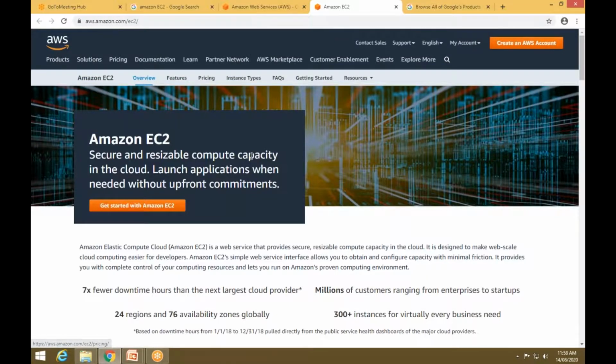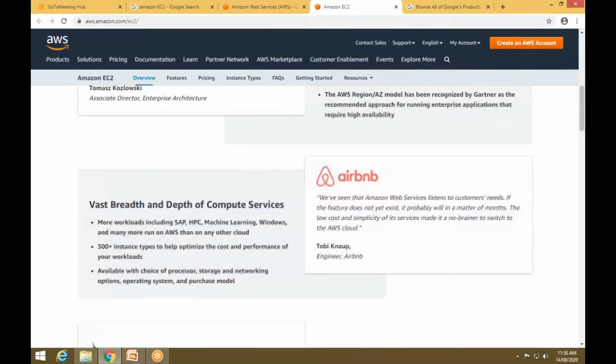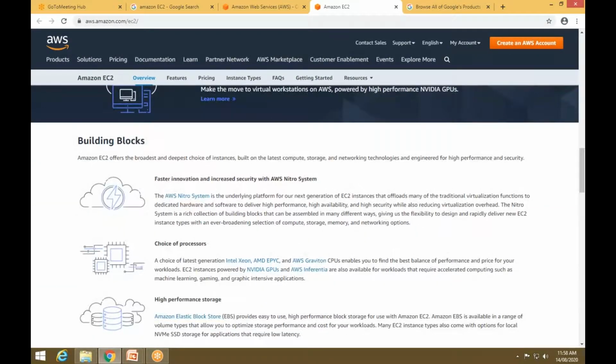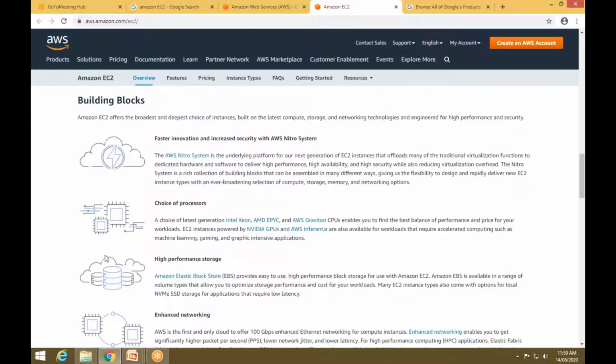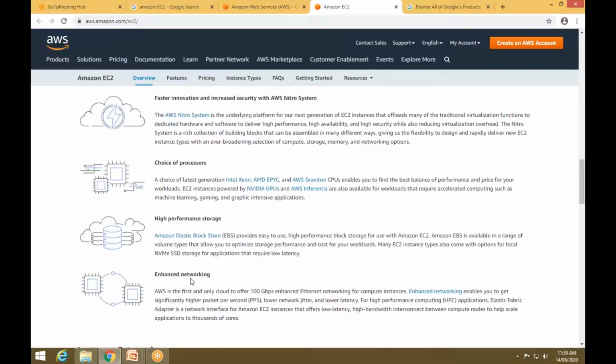Then it has some features. These are the building blocks of Amazon EC2. It is a faster and innovative cloud. Then you have the choice of processors, in the sense how much processor you want and which type of processor you want, you can choose over here, because it is an elastic one. Then it has high performance storage, it also provides some storage space. Then enhanced networking, in the sense it can connect between two different networks by using Amazon EC2, that is Amazon Elastic Compute Cloud.